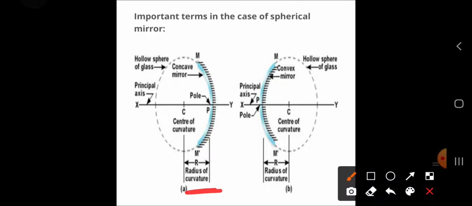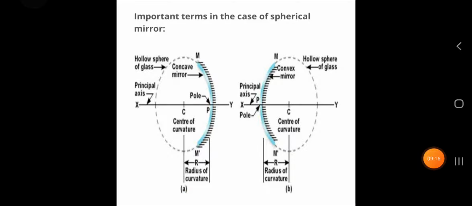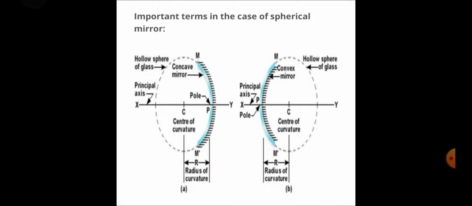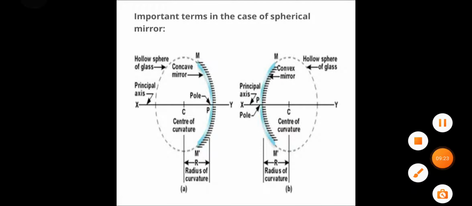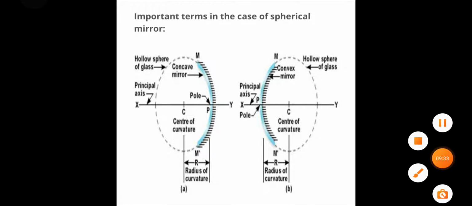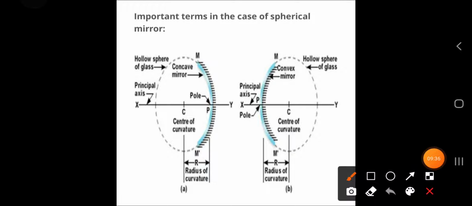Then we have the focus. When light rays pass and are incident on the mirror surface, the point where they meet after reflection is called the focus.